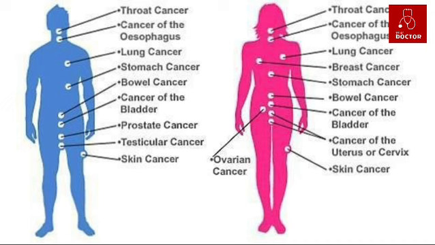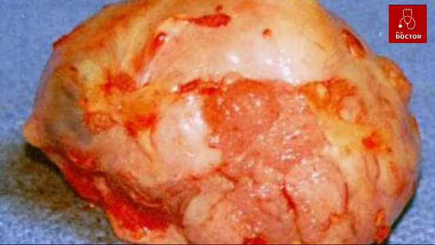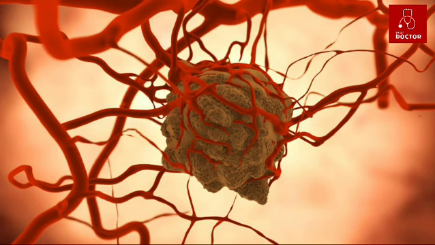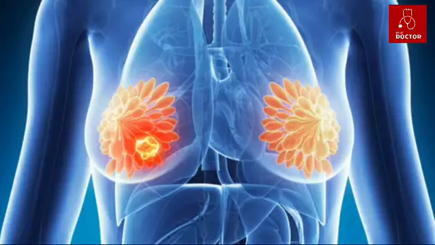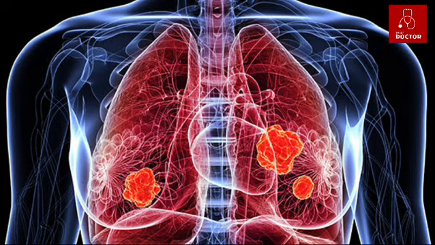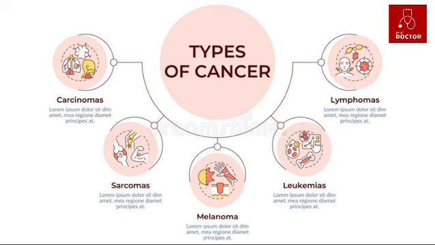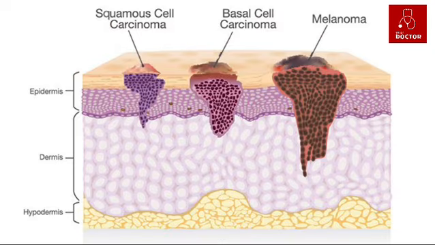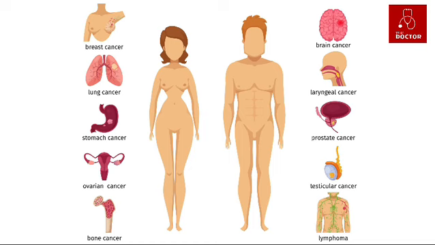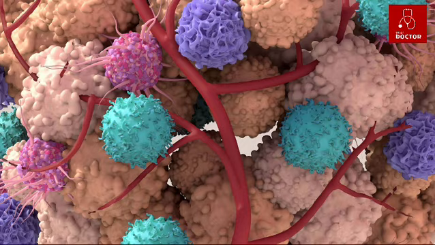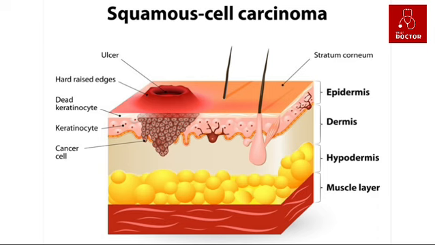There are more than 200 types of cancer and we can classify cancers according to where they start in the body, such as breast cancer or lung cancer. We can also group cancer according to the type of cell they start in. There are 5 main groups. These are: A. Carcinoma. This cancer begins in the skin or in tissues that line or cover internal organs. There are different subtypes, including adenocarcinoma, basal cell carcinoma, squamous cell carcinoma and transitional cell carcinoma.